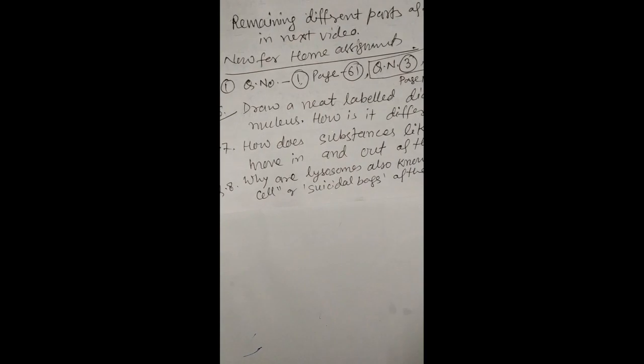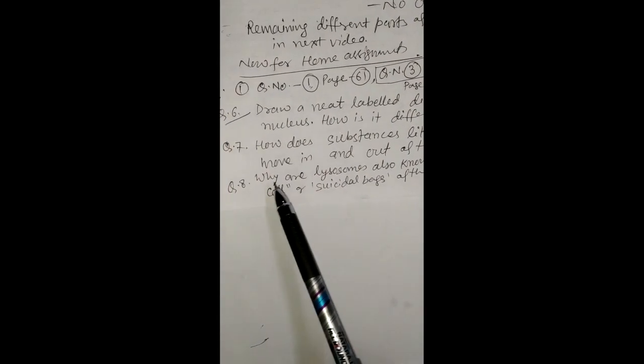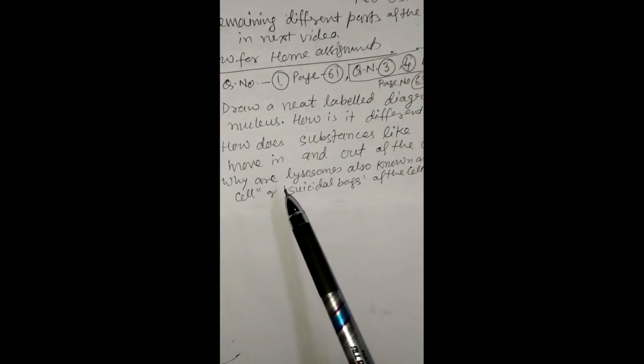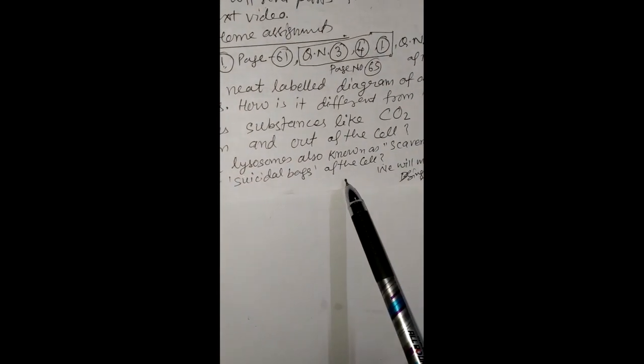Now question number 6. Draw a neat labeled diagram of a eukaryotic cell, eukaryotic nucleus. How is it different from nucleoid? 7. How do substances like CO2 and water move in or out of the cell? The last question: why are lysosomes known as scavengers of the cell or suicidal bags of the cell?